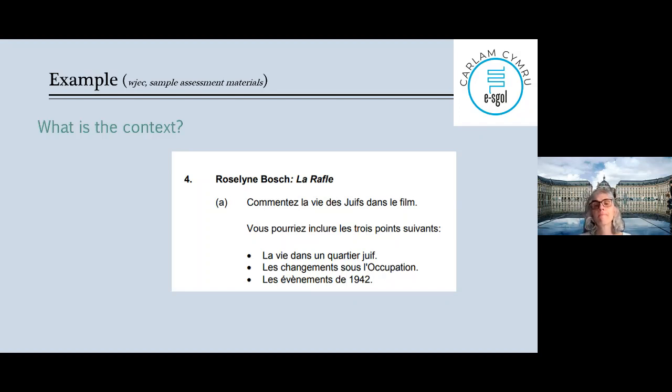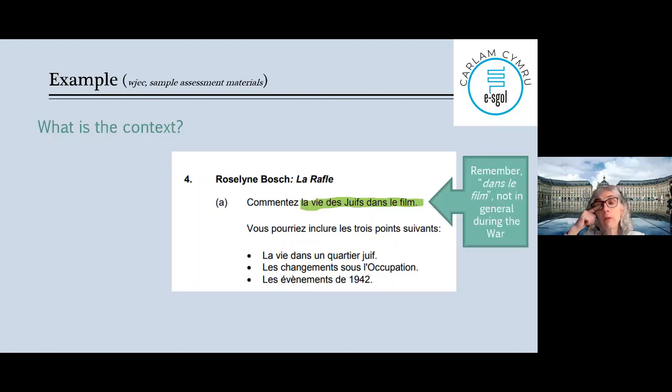The context, you can write the beginning and the end in the Q&A if you want. C'est la vie des Juifs dans le film, ok? Pas la vie des Juifs en 1942, c'est la vie des Juifs dans le film. So you don't go general, you don't recite everything you learn if you're a historian or if you're keen on the Second World War. You write in the film, okay? Remember that, dans le film, not in general during the war, okay?